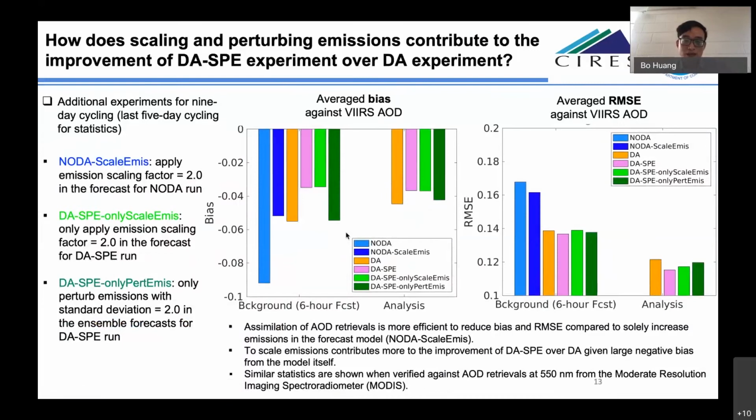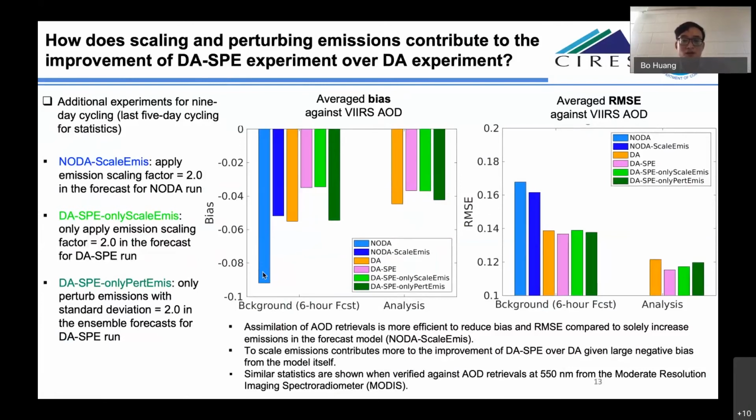So our conclusion, by comparing the experiment with only scaling the perturbation or only perturbing the emissions in the DSP, we found both scaling emissions and perturbing emissions contribute to the improvement in the DSP experiment. Especially scaling emissions contribute more. I think this is expected because our model itself already has very severe